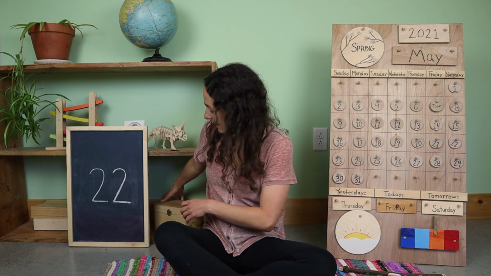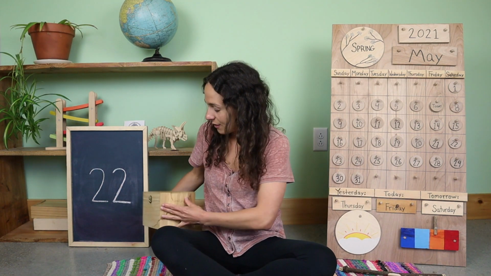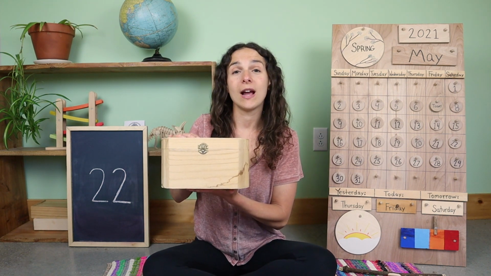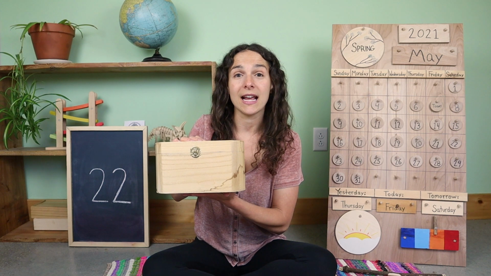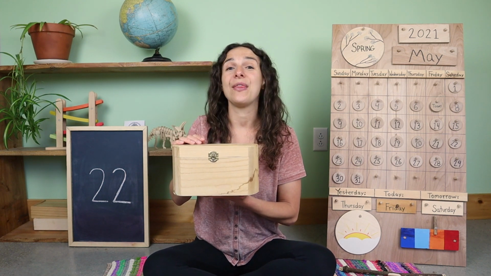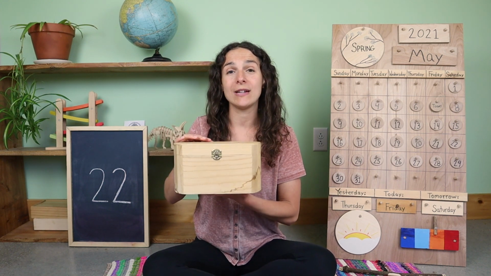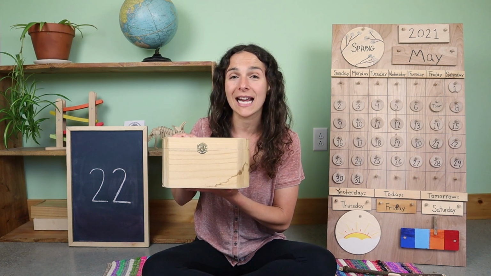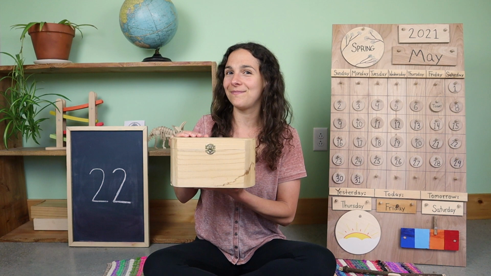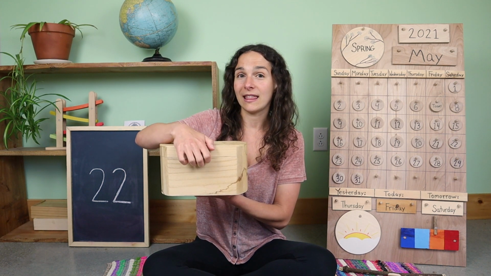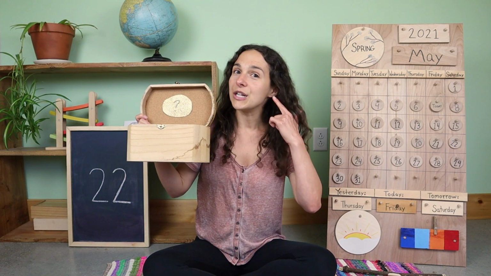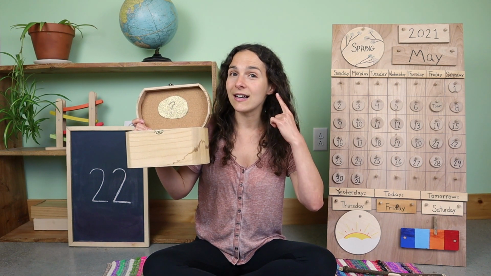All right, let's see what's inside of the box today. So, this is something that you hear and there is no sound at all. It is also another word for silence. Let's open it up and listen. Do you hear that, friends?